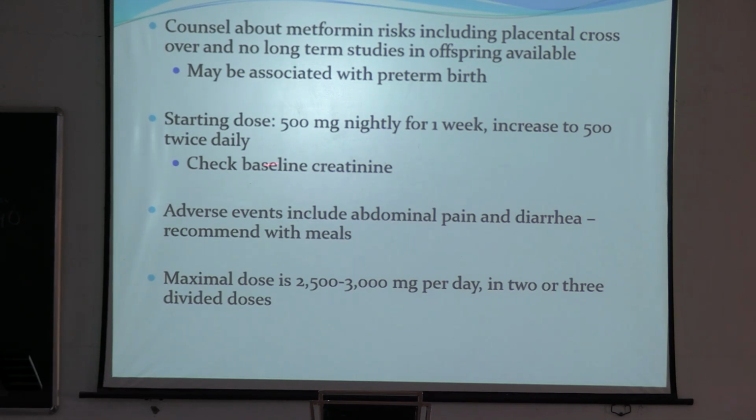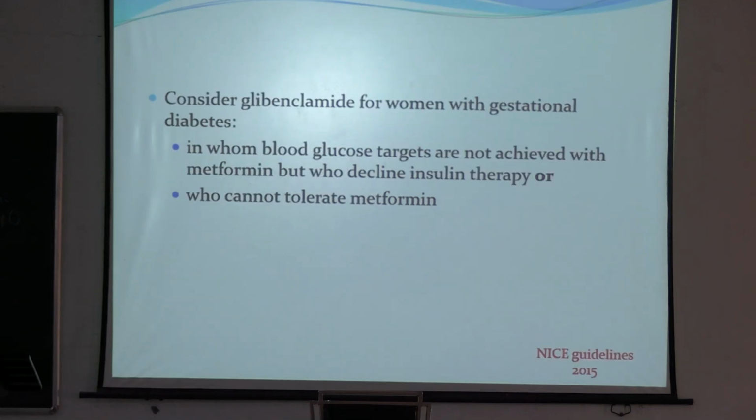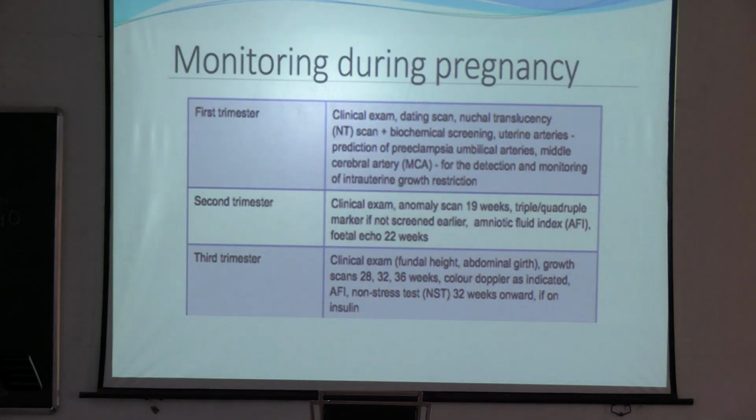And we have to check baseline creatinine when you are using metformin. Adverse events include abdominal pain, diarrhea; it is recommended with meal. So, we ask the patient to take metformin along with the meal, not before meal. Maximum dose can be 2500 to 3000 milligram per day in 2 or 3 divided doses. Consider glibenclamide for women with gestational diabetes in whom blood sugar targets are not achieved with metformin but who decline insulin therapy or who cannot tolerate metformin.